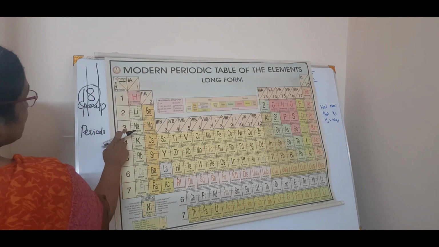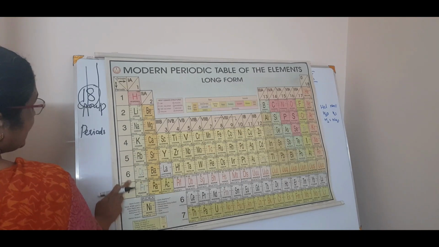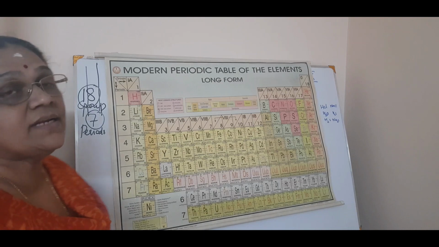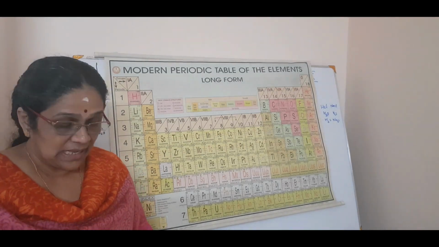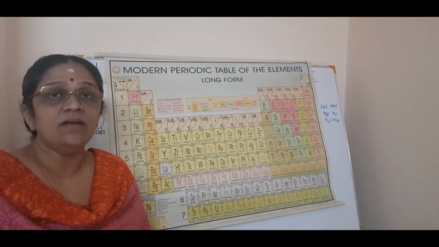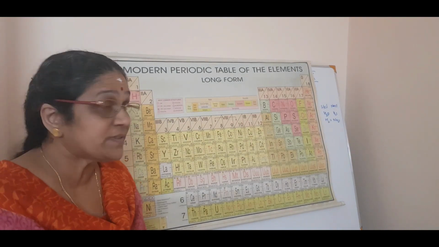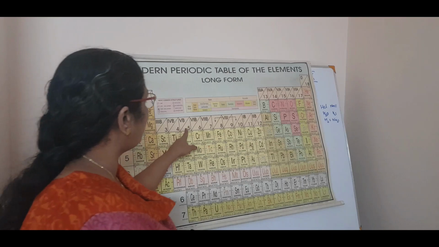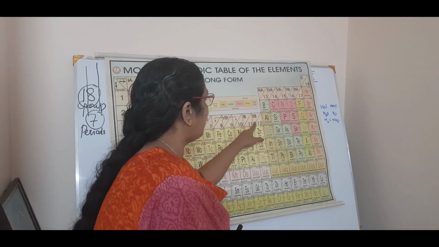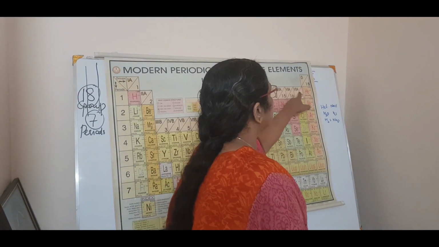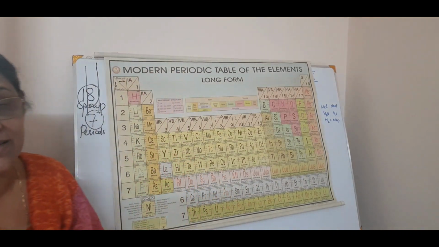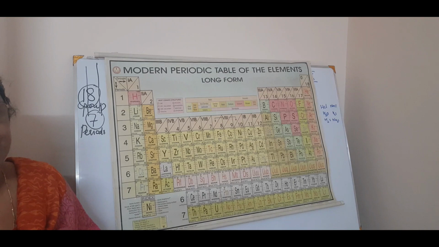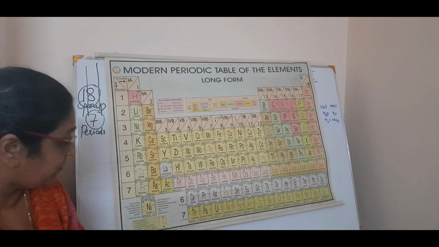1, 2, 3, 4, 5, 6 and 7. So how many periods are there? 7 periods are there. So in a modern periodic table, how many groups are there? 18 groups are there. 1, 2, 3, 4, 5, 6, 7, 8, 9, 10, 11, 12, 13, 14, 15, 16, 17, 18. And how many periods are there? 7 periods are there. Okay, so you may be wondering what this is.